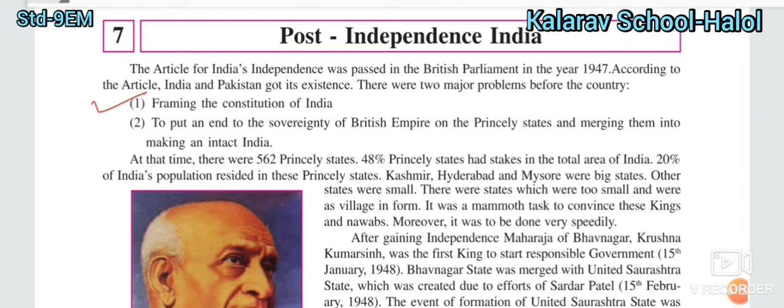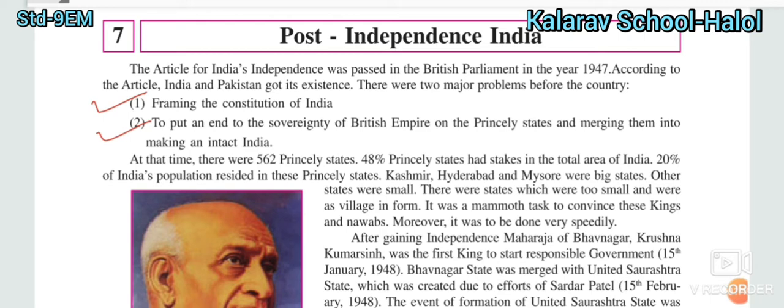But after getting independence, the constitution was framed by our own government. And number two is to put an end to the sovereignty of the British Empire on the princely states and merge them into making an intact India.